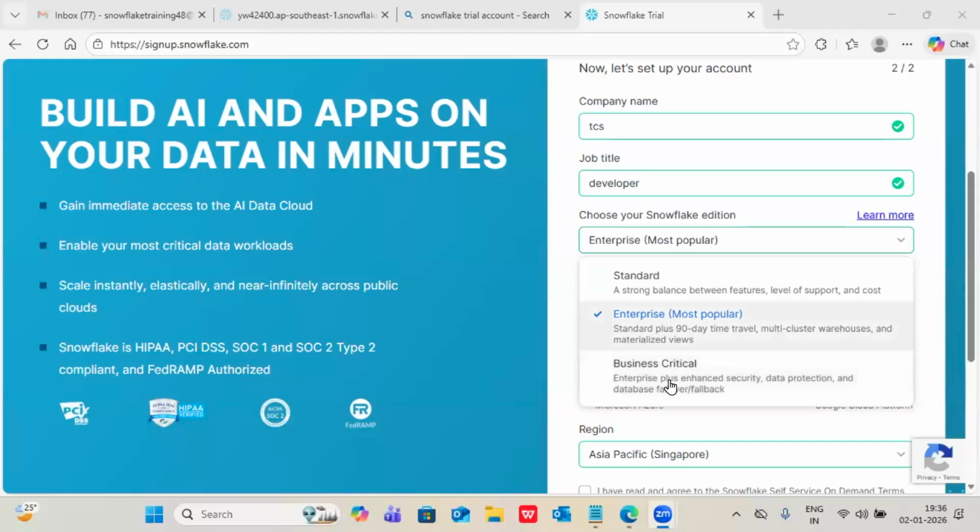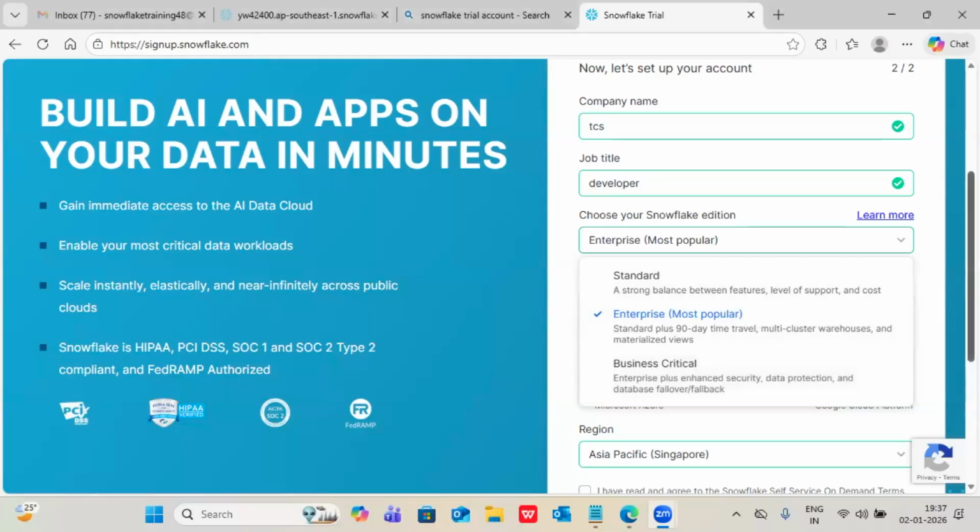That is the reason. Both have the same interface. If you have doubt, create one account with enterprise and one account with business critical. Both will be the same only. That extra security feature is added, but it is handled by Snowflake in their design. If you want to figure out any differences, I worked with both editions in real time, as a working process or normal account-wise, and interface-wise there won't be much difference.